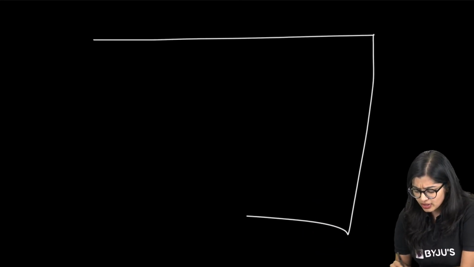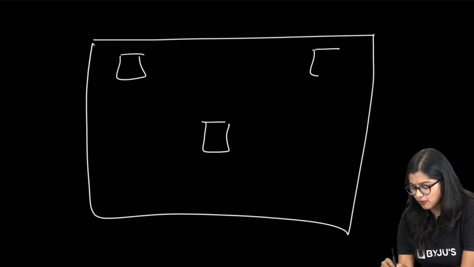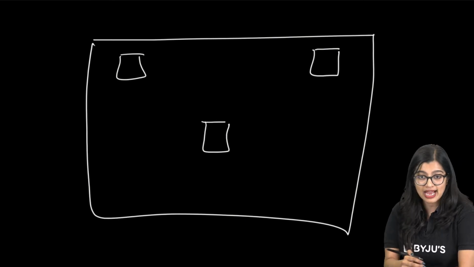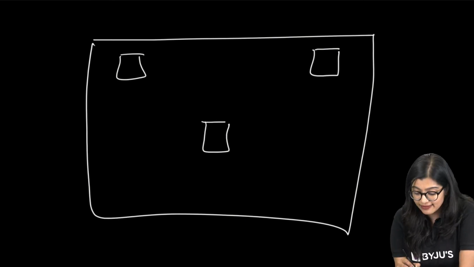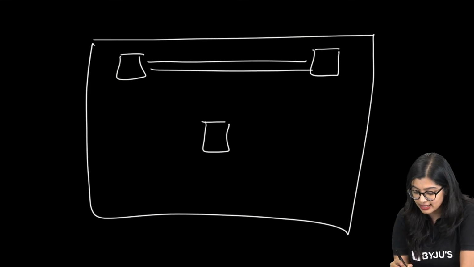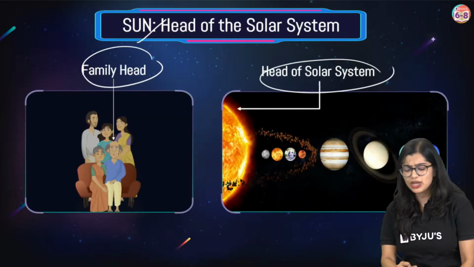Now imagine you look at your area. In your area, it is not that there will be one house here, then one house here, then maybe one more house randomly here. Rather, there will be a proper structure, a proper way in which they are organized. And we see that there will be roads and everything connecting them so that you can travel through them, right? So we observe that at this point.